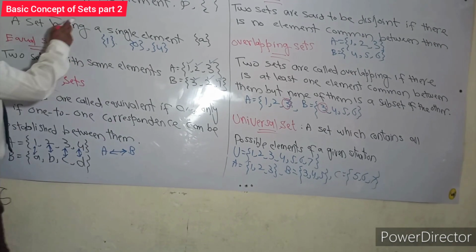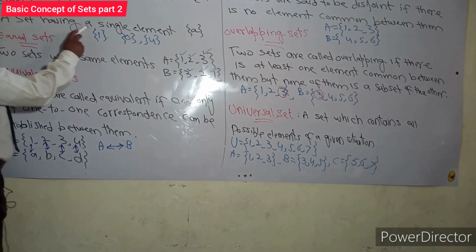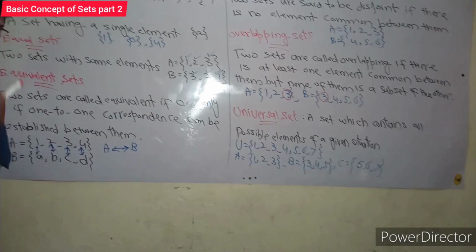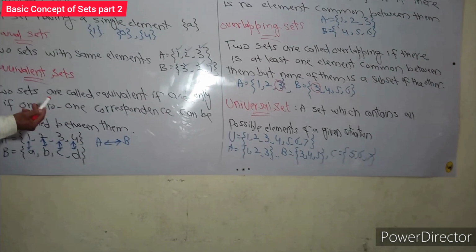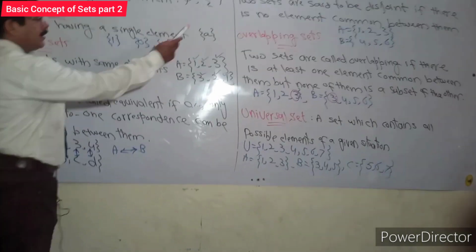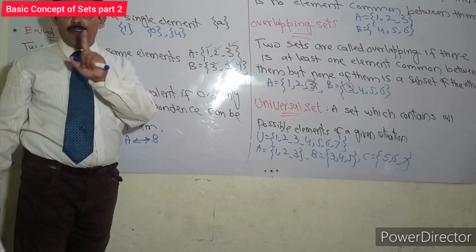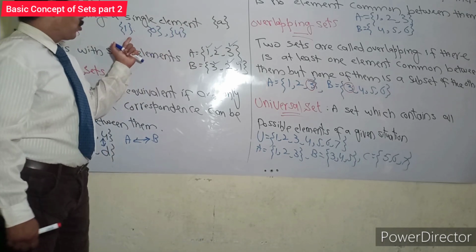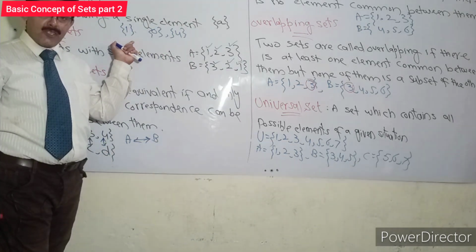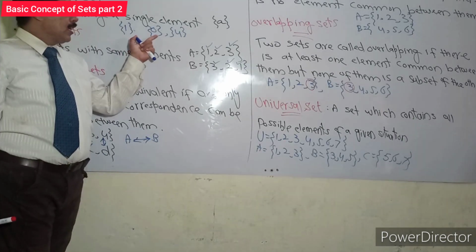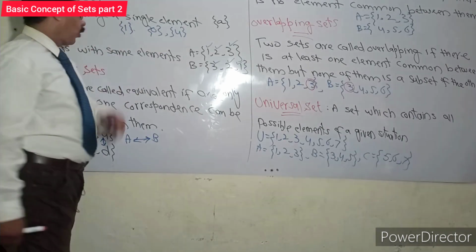Next is single term set. A set having a single element, a single value, is known as a single term set. Like this set, because this set has just only one value, A. It is also called a single term set because it has only one element, 1. It has only one element, 0. It has only one element, 4.